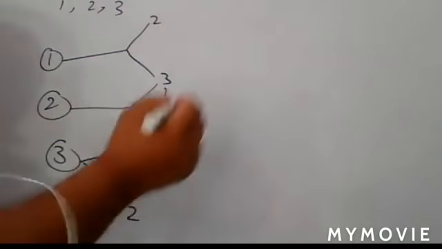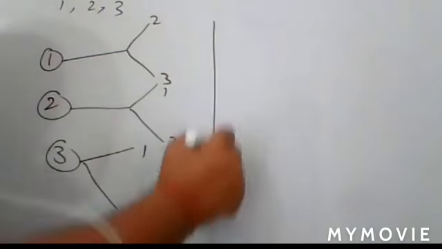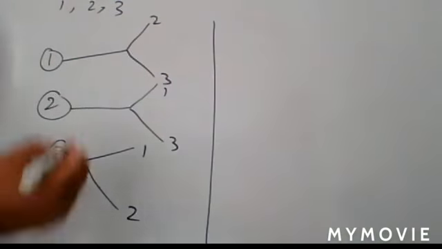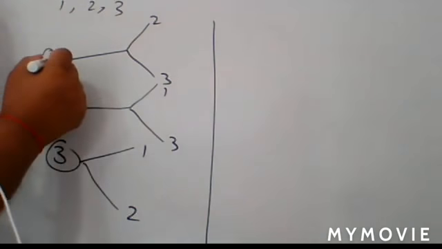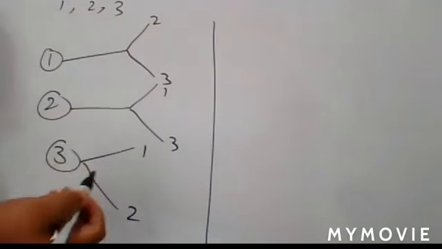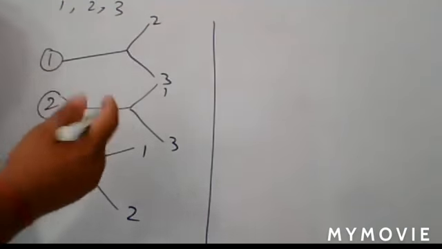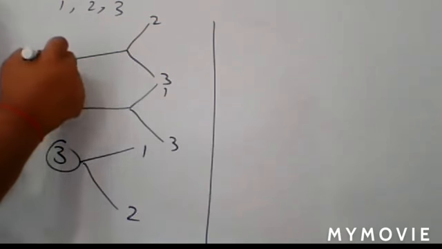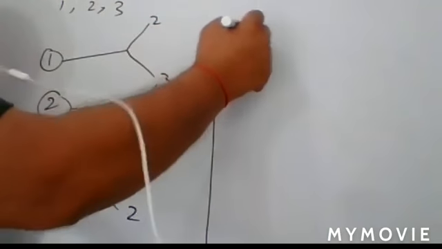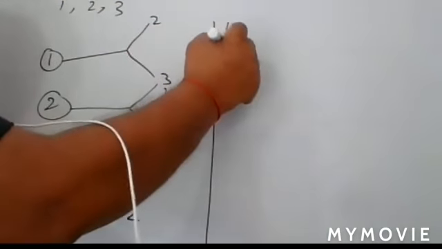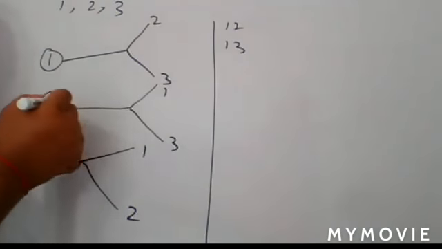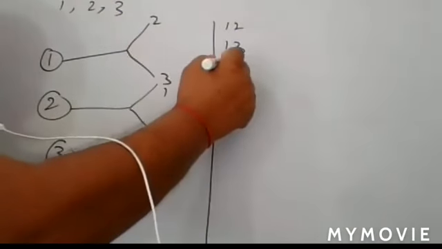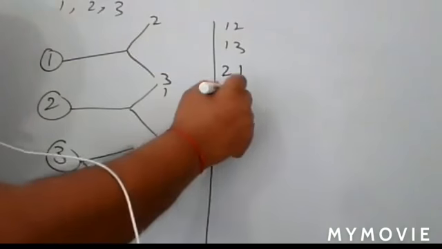So what are the possible numbers we form by taking all these arrangements? By taking one, you can form 12 or 13. From two, you have 21 or 23.